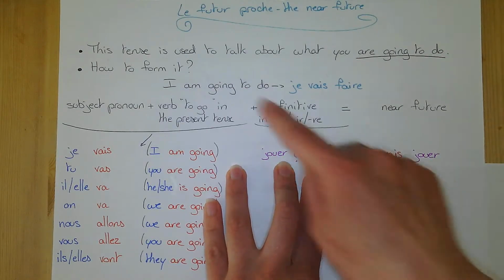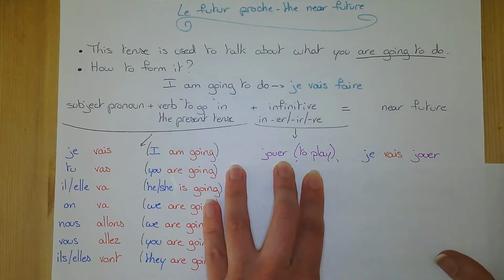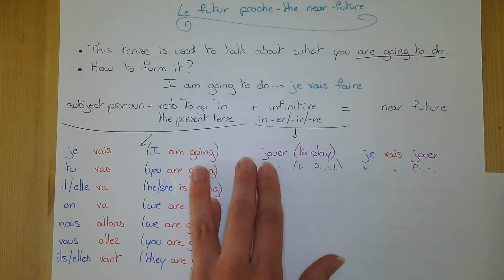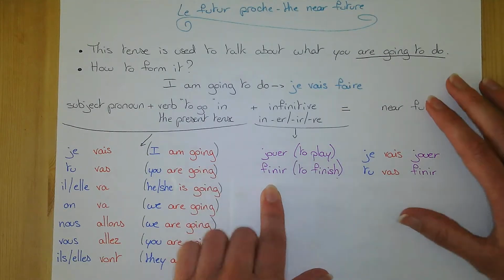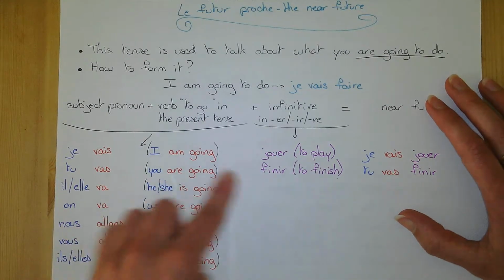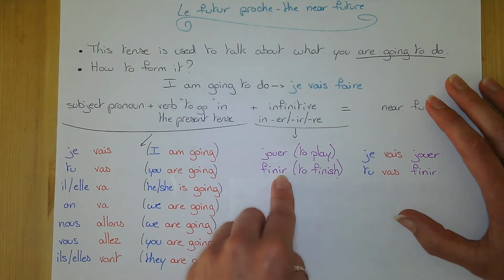You stick to the exact same pattern that you have in English. Let's pick another one, an IR one. So if you want to say you are going to finish, finish is an IR verb.